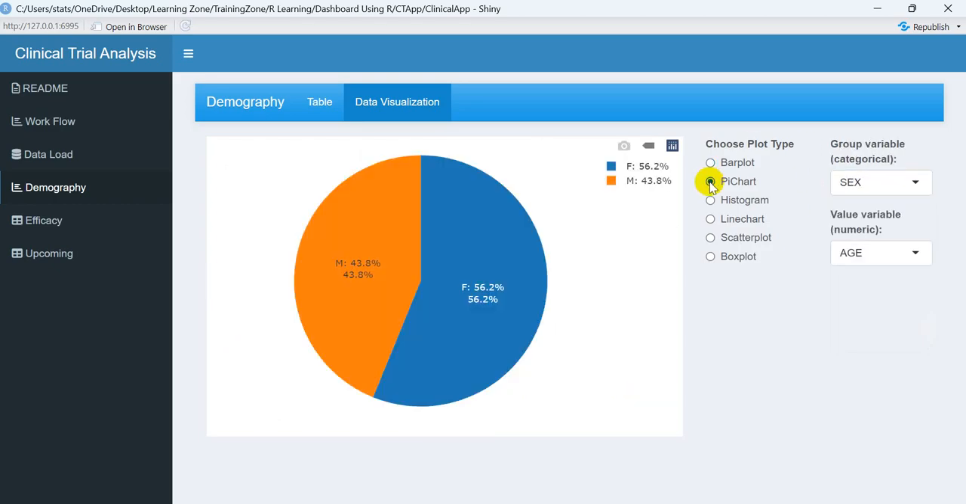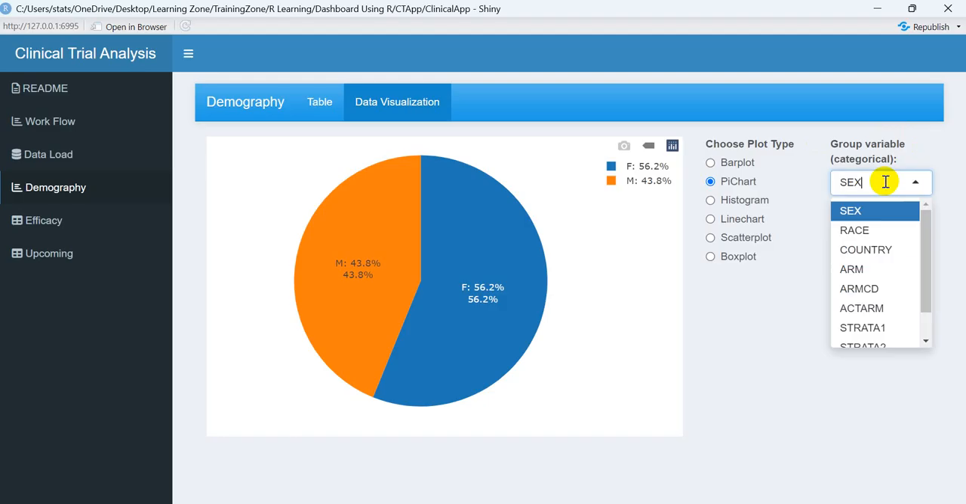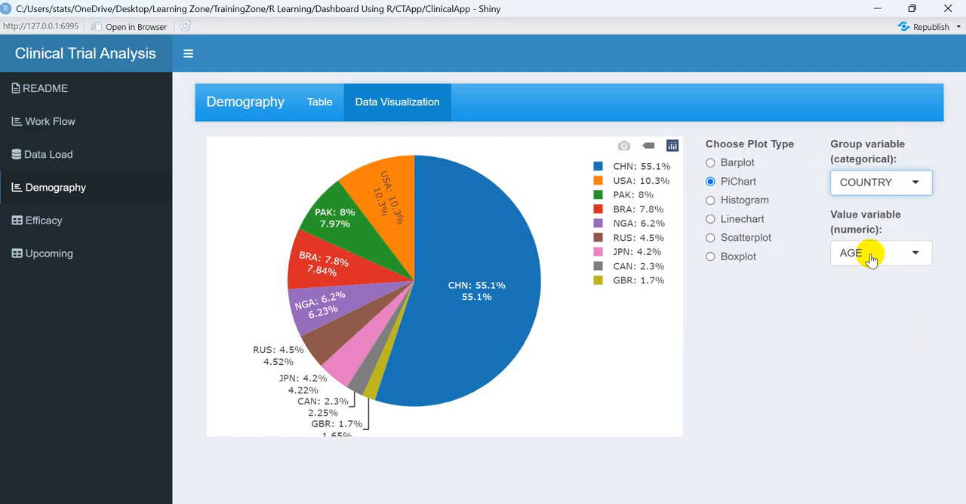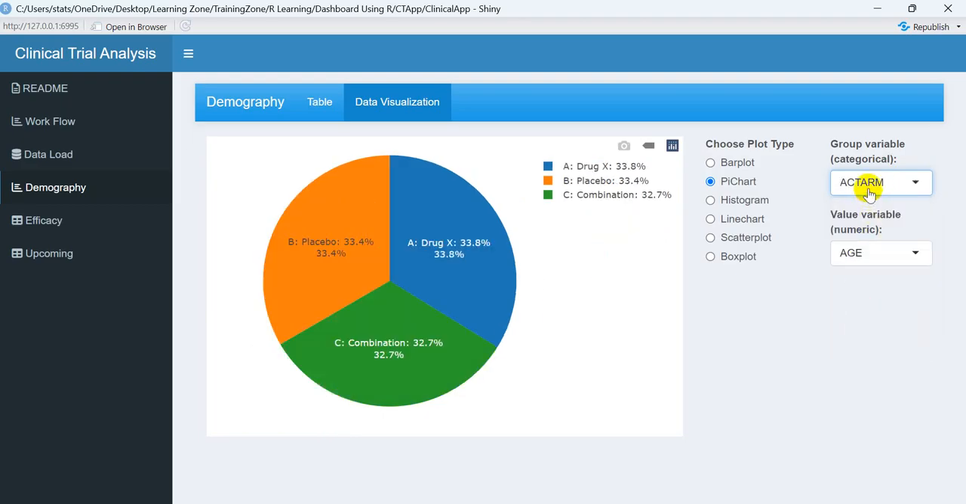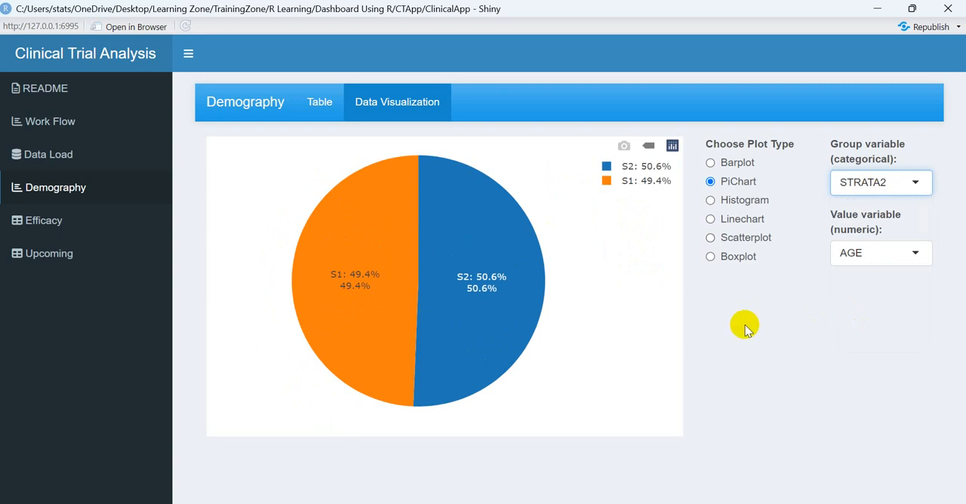Similarly, if you wanted to see the pie chart, a pie chart basically works with two variables: one is a categorical variable, one is a numerical variable. So let's suppose I wanted to see the pie chart for country and for the age distribution. You can see the pie chart is coming over here, and this pie chart is very nice, and you can directly use it in your publication as well. Similarly, if you use any other variable, it will automatically update this particular pie chart.